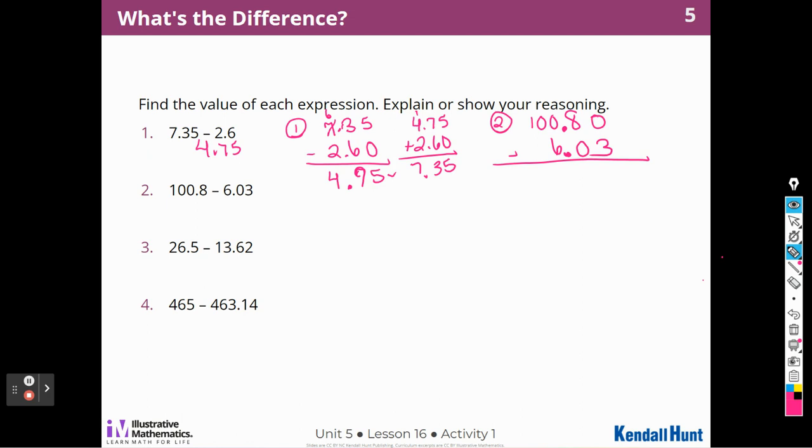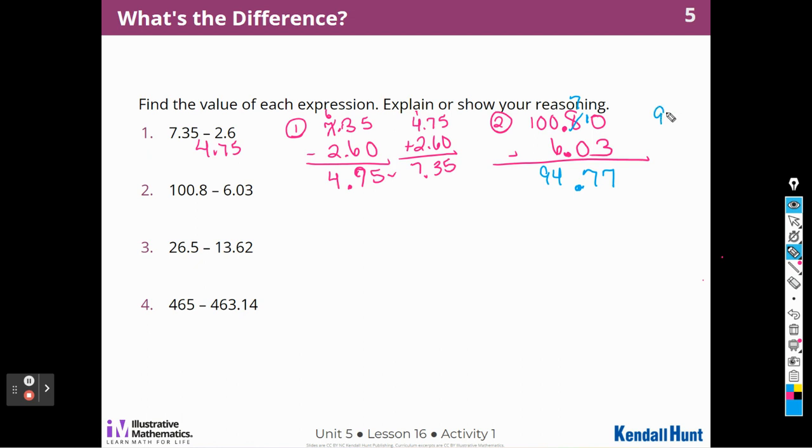So I'm going to go ahead and get a different color here so that I can show how that works. I'm going to borrow 1 from the 8 and make it a 7, and that becomes a 10. 10 minus 3 is 7. 7 minus 0 is 7, decimal point. And then I can just say 100. I don't have to borrow because I know that 100 minus 6 will be 94 because 94 plus 6 is 100.